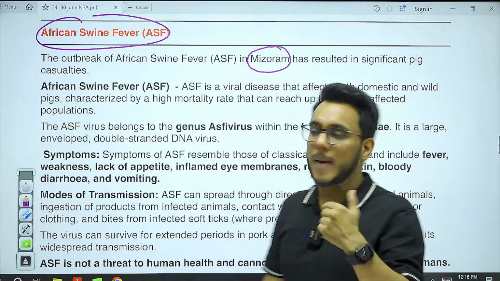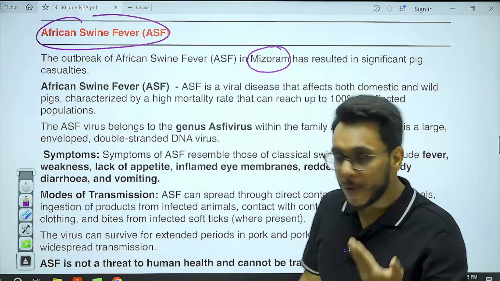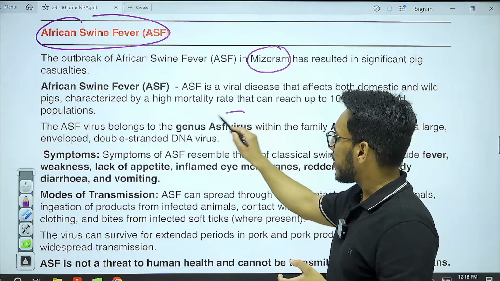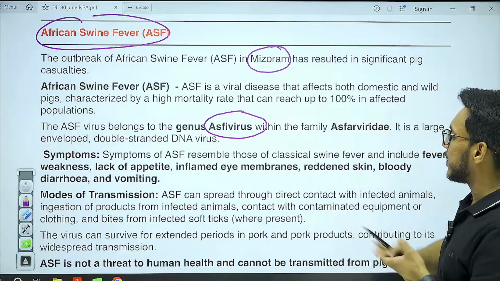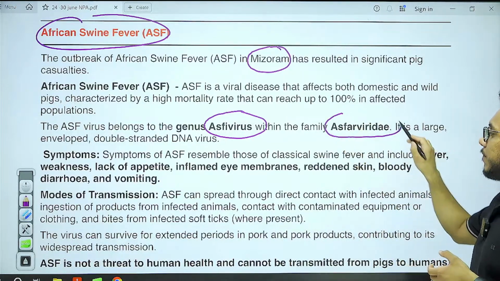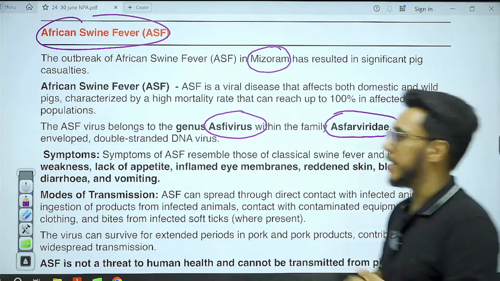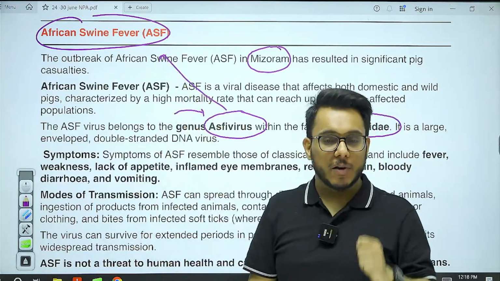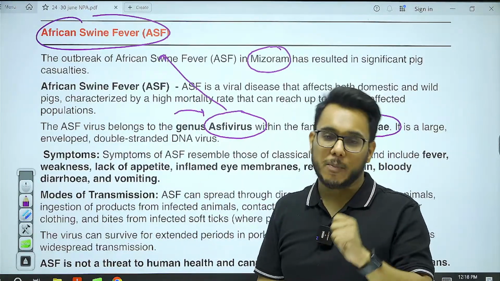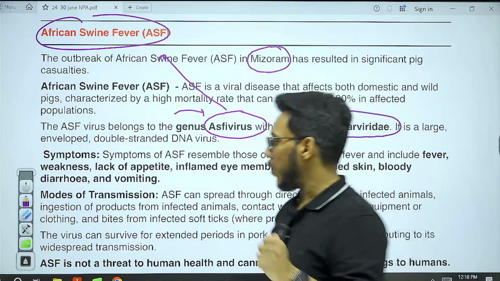It is caused by a particular virus. What virus? The ASF virus. This virus belongs to the family Asfarviridae. So the ASF virus is responsible for African swine fever. It impacts the pig population, both domestic pigs as well as wild pigs.